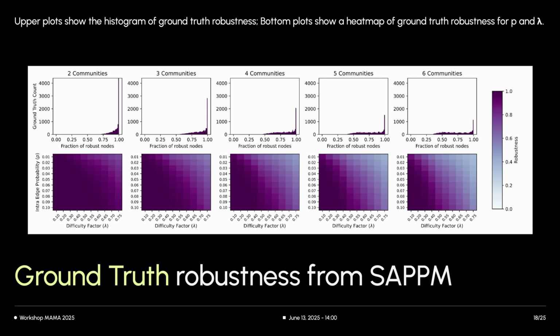Robustness also decreases as the difficulty factor lambda increases, since communities become more similar, or as p decreases, since communities become sparser internally. This suggests that our robustness metric often aligns well with the planted ground truth structure, especially in clear community structures.